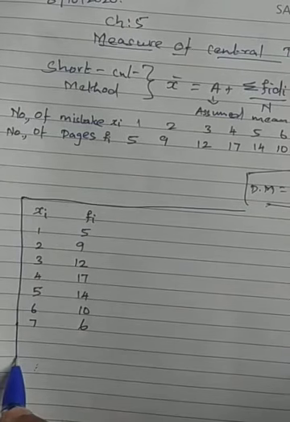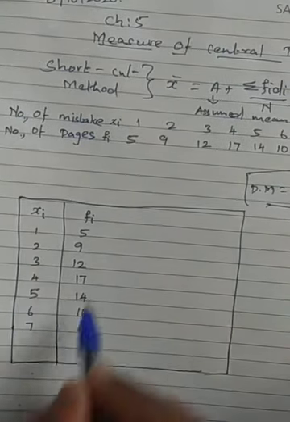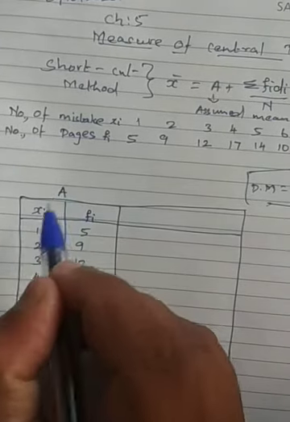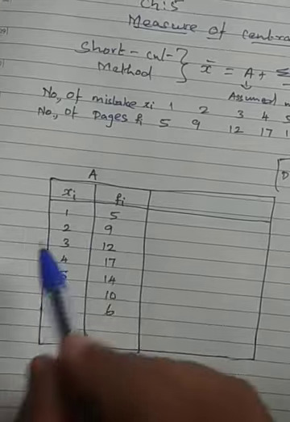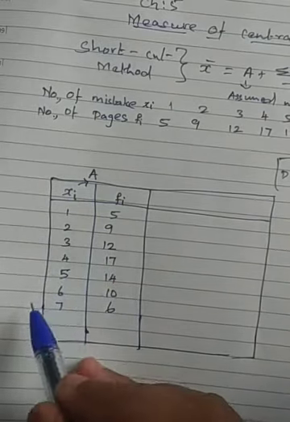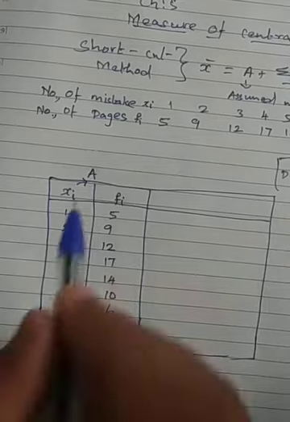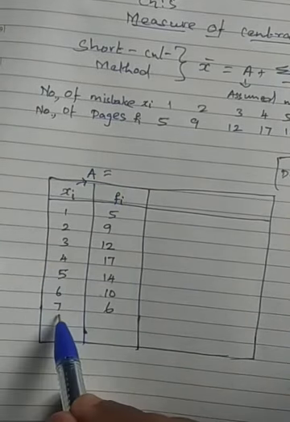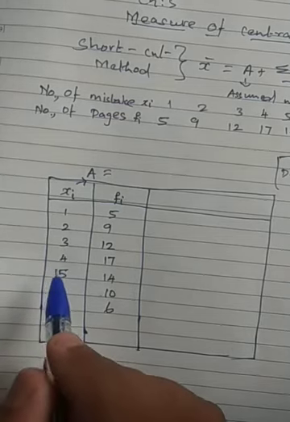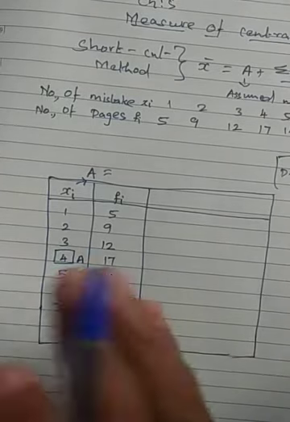After this we need to calculate the remaining part. Let's see how. Now we need to first fix what a is. A means you can see here how many data are there. You are going to choose a value on xi. Take a middle value, that is the best way of selecting the assumed mean. So here how many data are there? 7. So half of 7 is 3.5. 3.5 is not in the data, so we will take 4 as a.